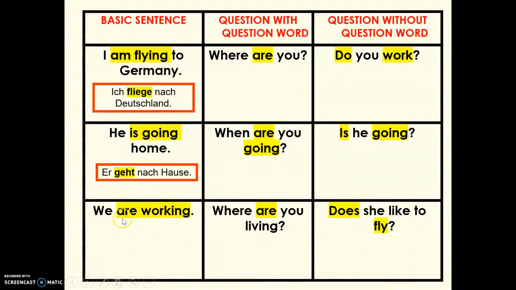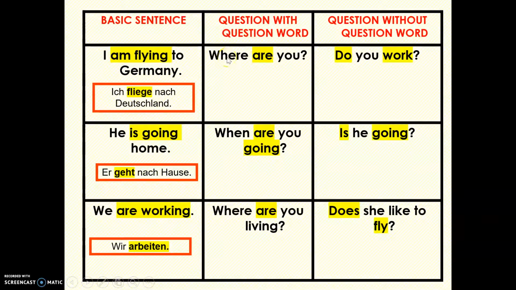In the third example, again, we have two verbs, are working. We are working. We're going to get rid of the are because it carries no meaning, and we're going to conjugate working. We takes the infinitive, so it's just a two-word sentence. Wir arbeiten.